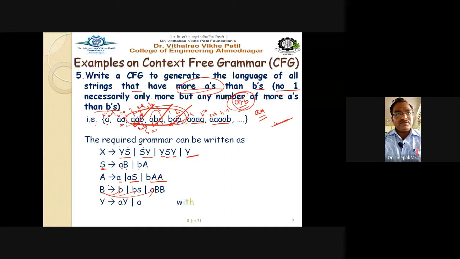Whereas Y we define as: Y produces A capital Y, and Y also produces small a.